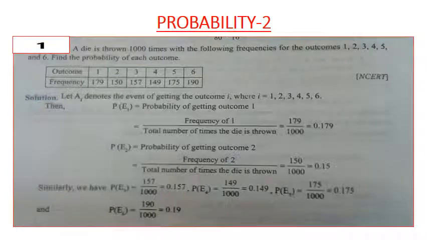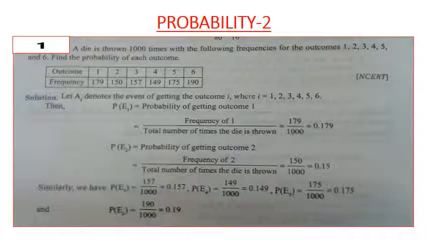Good morning, children. Today also we are going to continue the same chapter, probability. Let us solve some example problems. Question number 1. A die is thrown 1000 times with the following frequencies for the outcomes 1, 2, 3, 4, 5 and 6. Find the probability of each outcome.